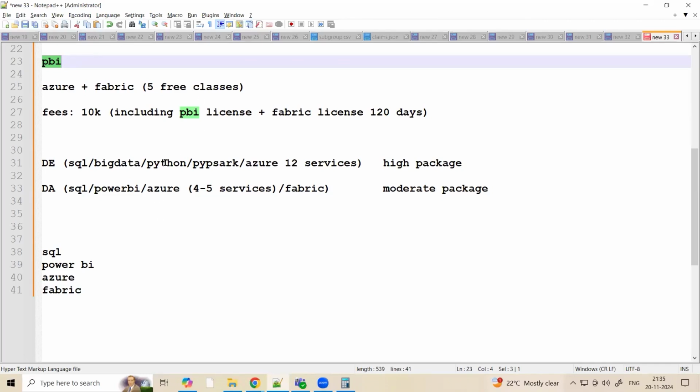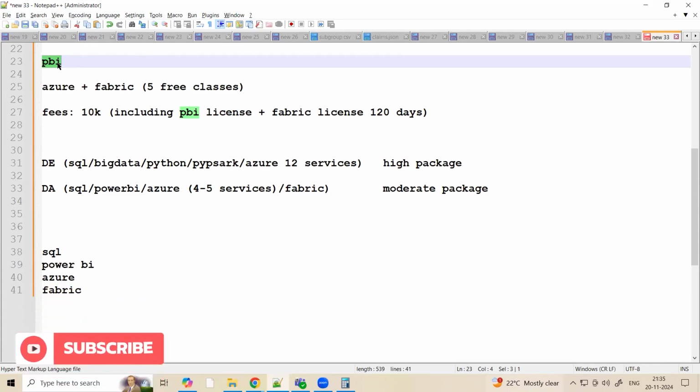See, as I told you, Power BI is now become like an Excel that everyone is knowing, right? Only Power BI may not help you. Even I'm telling in my own team itself, I have a lot of Power BI developers who are on bench, who don't know Azure, who don't know Fabric, they're on bench, right? So there are a lot of Power BI developers, and nowadays company needs multi-skilled. You need to know multiple things. So knowing Fabric, knowing Azure, and knowing Power BI, tomorrow you can easily transit to a data scientist or even data engineering because you already know a bit of cloud, right? So knowing cloud will definitely be very much boosting your opportunities.